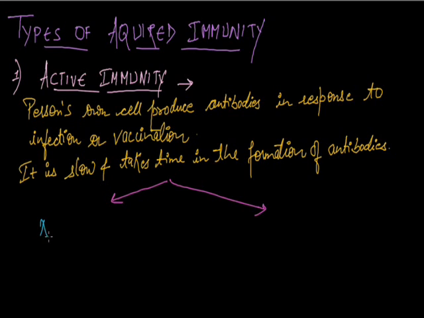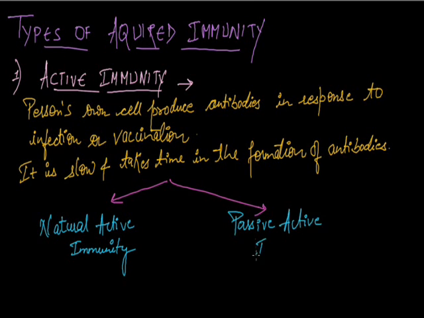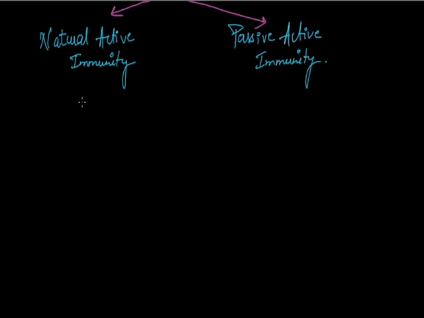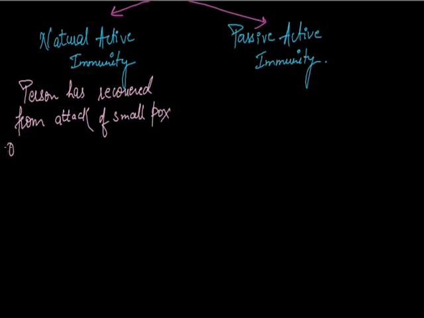types, natural active immunity and artificial active immunity. The natural active immunity is the immunity which a person acquires when he has recovered from an attack of smallpox or measles or mumps.